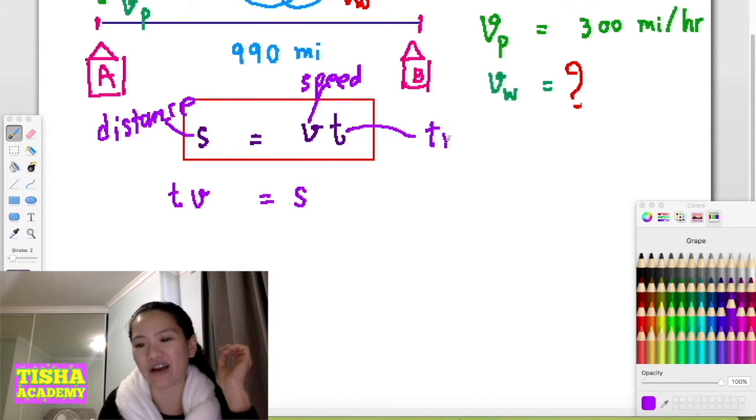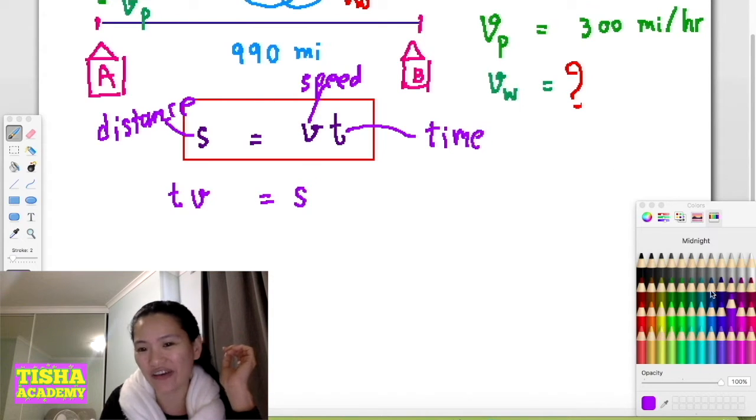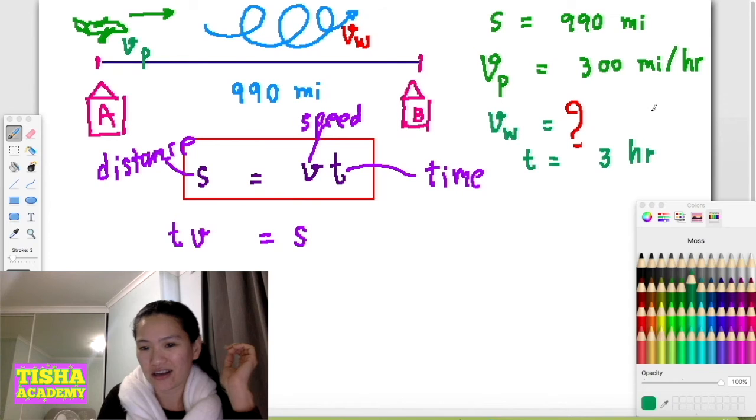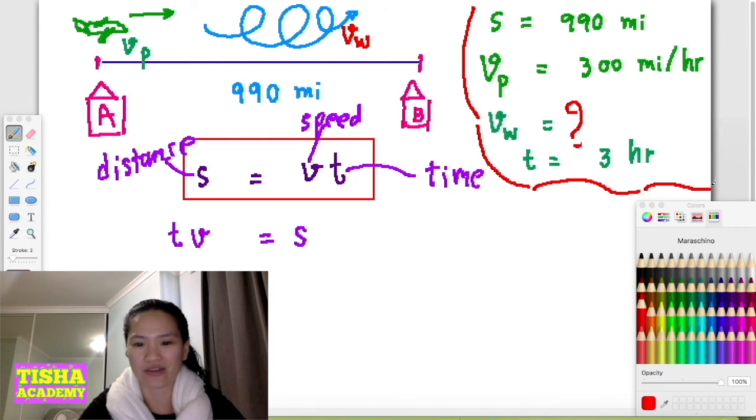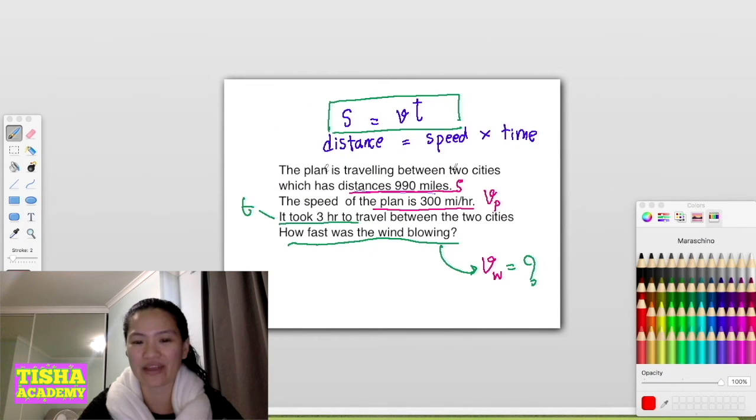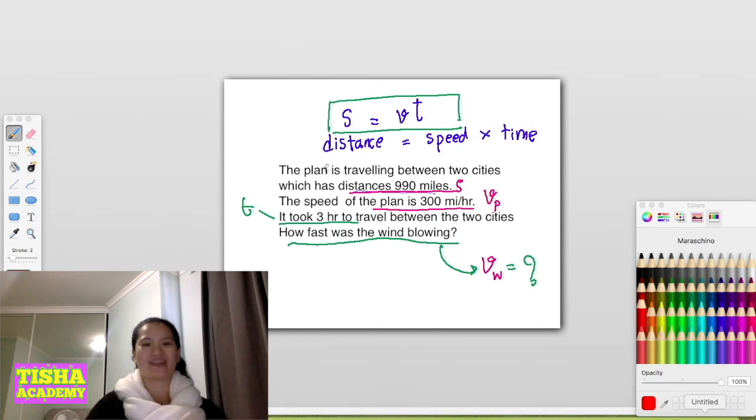One thing I won't forget, they said that it travels in 3 hours. That is what you know, and you're going to use all of the information that they give in the question. Let me show you the question again. You remember this one? Distance, speed of the plane, time. You're going to use all of the information to solve this problem.